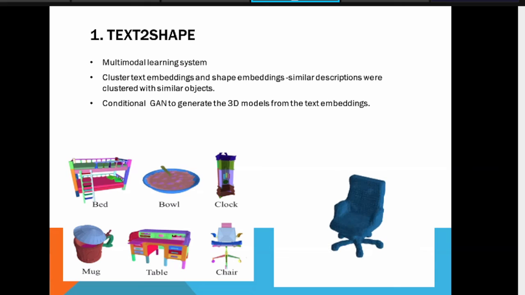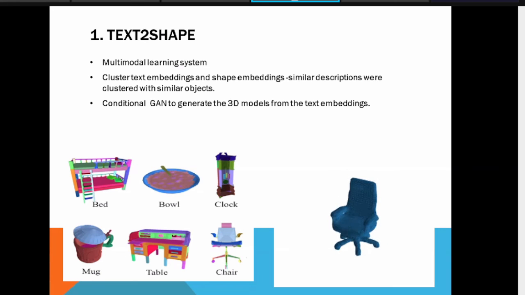Clustering of text embeddings is used here, and similar descriptions are clustered to identify or create the object. As I told you, if you take four legs, you can select a bed, a table, or a chair. Then you go on adding to the description, and using the clustering technique, finally we are able to identify the correct shape, correct object, correct model.